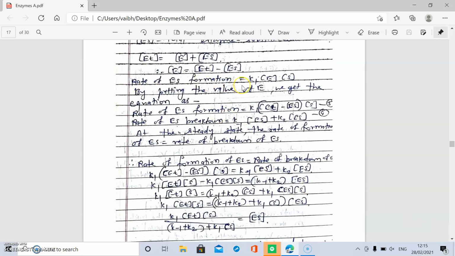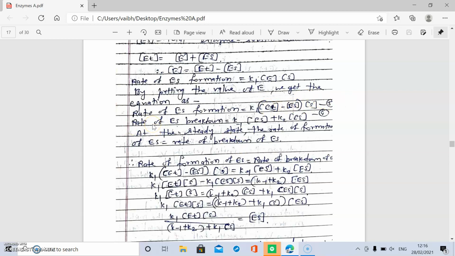Then the rate of ES formation is equal to K1 into enzyme concentration into substrate concentration. Putting the value of E as ET minus ES, it becomes K1 into (ET minus ES) into S. This is the third equation, which we call a.